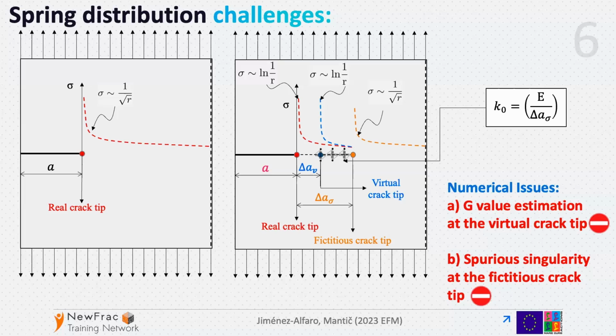Additionally, at the tip of the virtual crack, we have a logarithmic stress singularity, as we showed in our recent paper. At the virtual crack tip, we need to obtain a good estimation of the energy release rate of a real crack propagating ahead of the real crack. However, using the constant stiffness springs, this estimation is not very good.